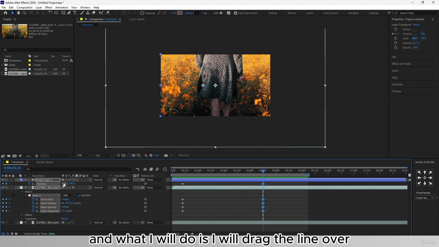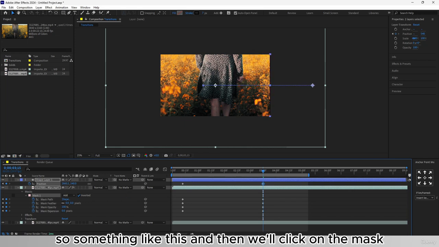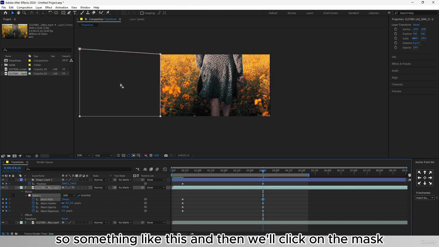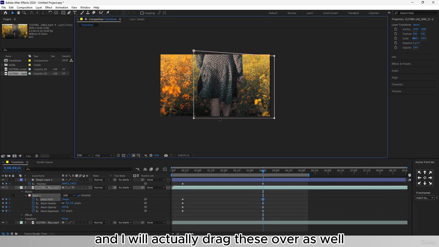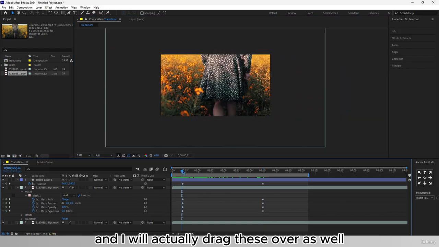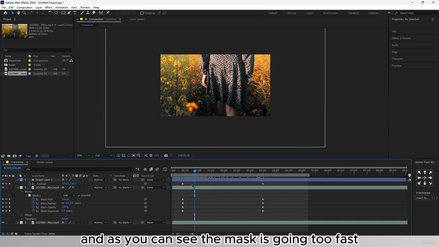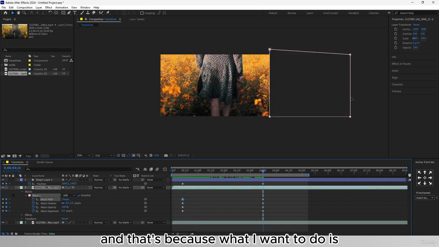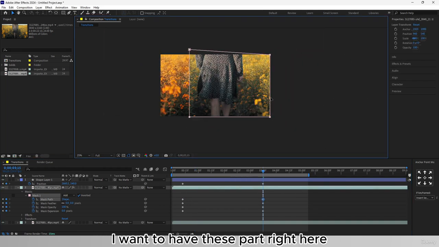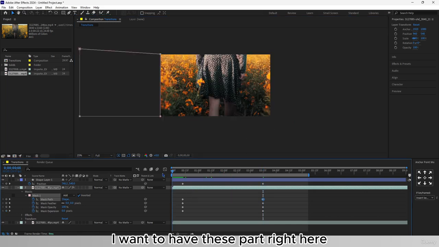And what I will do is I will drag the line over, so something like this, and then I will click on the mask and I will actually drag this over as well. And now we'll check how this looks. And as you can see, the mask is going too fast. And that's because what I want to do is I want to have this part right here, like so.